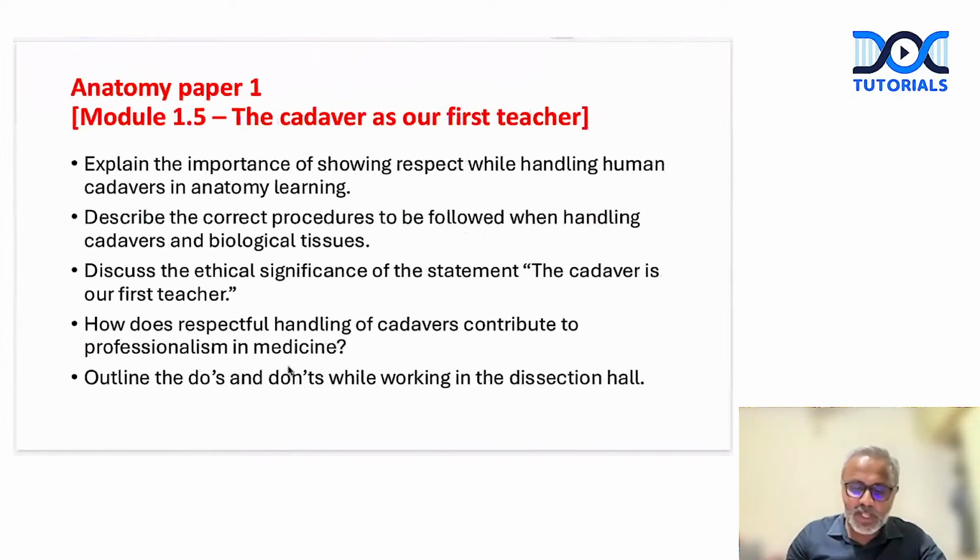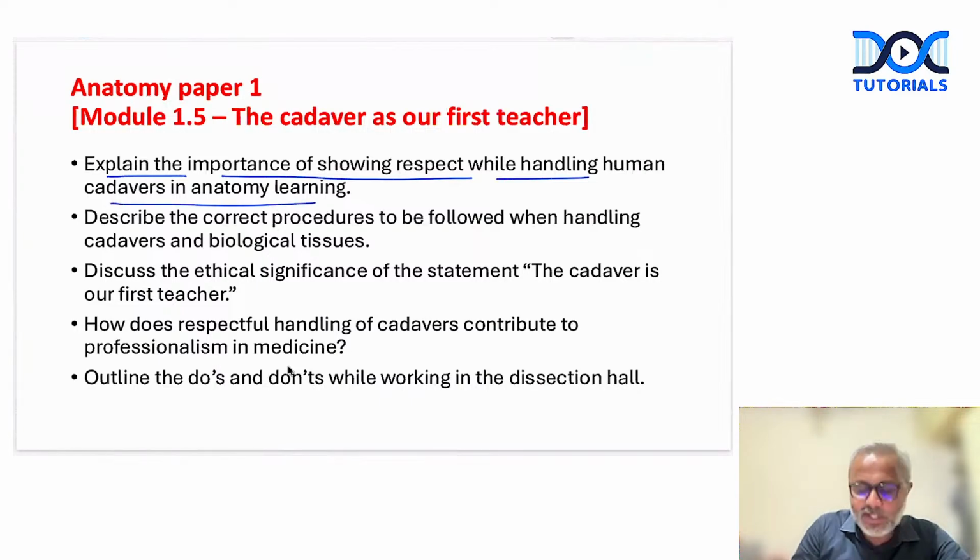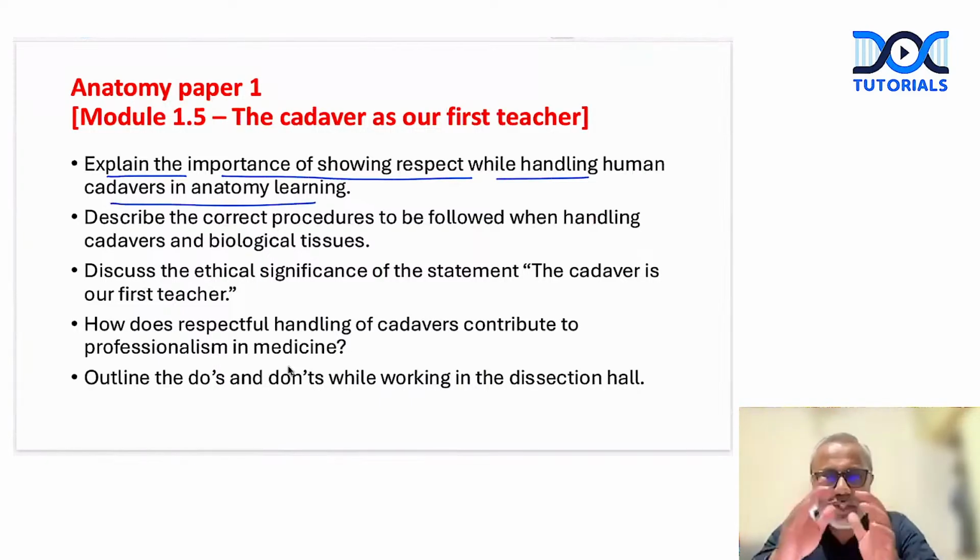For example, if you're talking about module 1.5, that is the cadaveric oath, or the cadaver as the first teacher, these could be the possible questions that can be asked. For example, explain the importance of showing respect while handling human cadavers in anatomy learning. So the question appears vague, non-specific, but you need to structure your answer in the AETCOM module. As I said, 5 marks are for the taking, and this is how the questions will be framed.